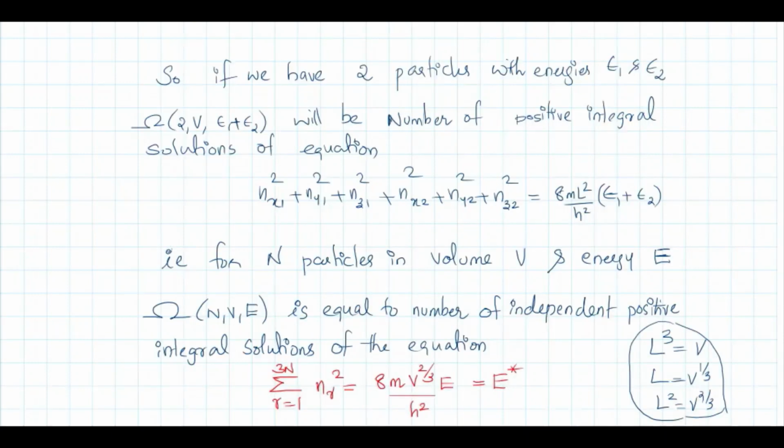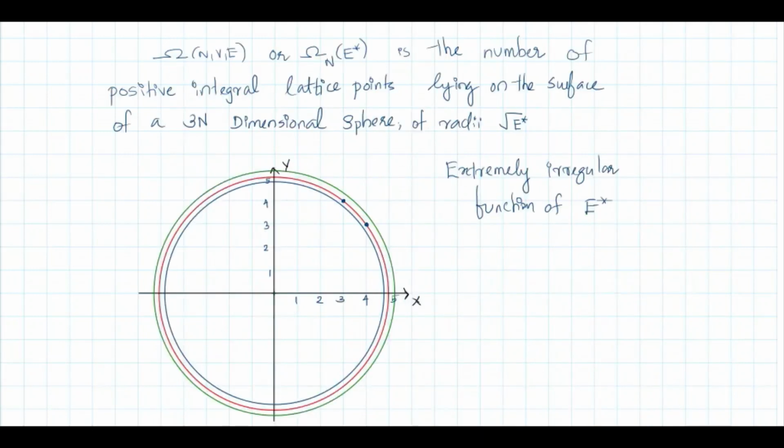But for n particles, we have this equation, sigma r is equal to 1 to 3n. So this is a sphere in 3n dimensional space, not a 3-dimensional space, but 3n dimensional space. So if you consider a sphere on the 3n dimensional space with radius root E star, then omega of NVE is the number of positive integral lattice points lying on the surface. Okay. Now, I will make a statement here.